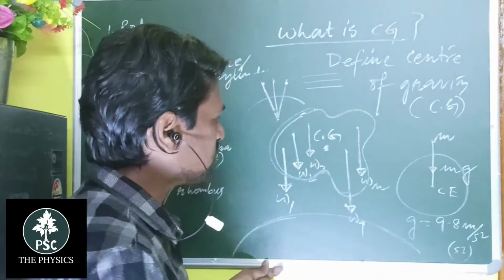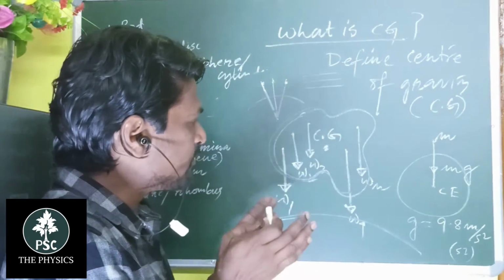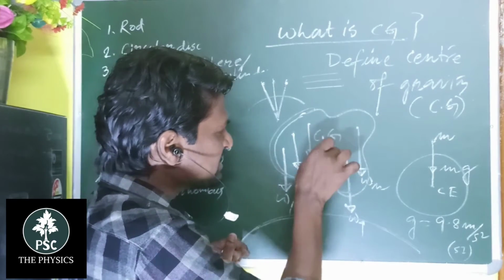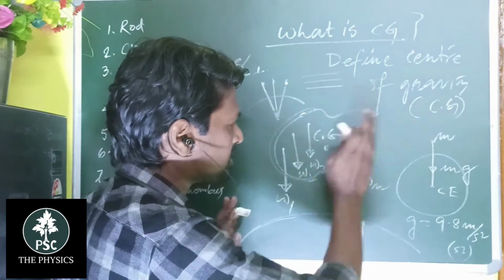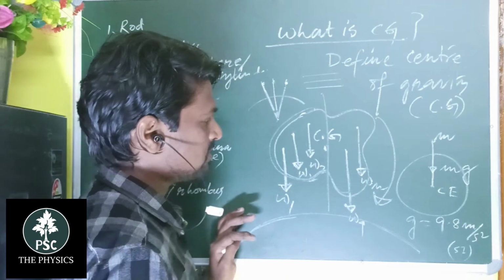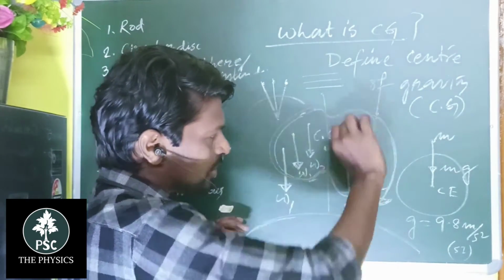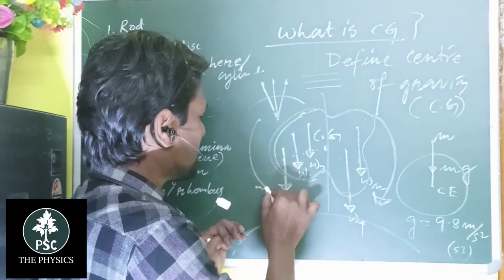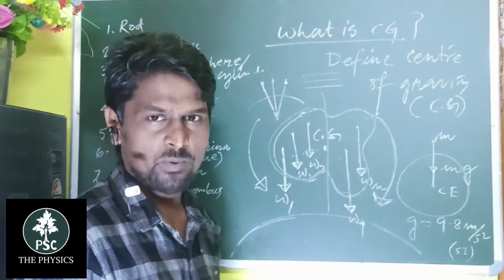Why? Because of the moments of all the forces. If this is a fulcrum, the weights W1, W2 and all the constituting particles along this direction try to rotate that particular body in the clockwise direction. But all the constituting particles on this side try to rotate the body in this direction, anti-clockwise.